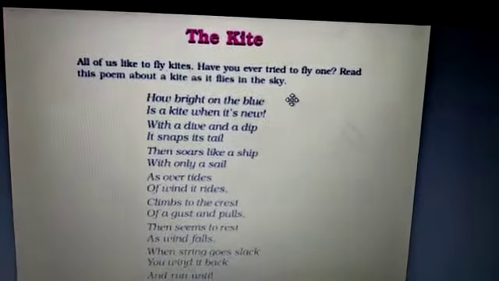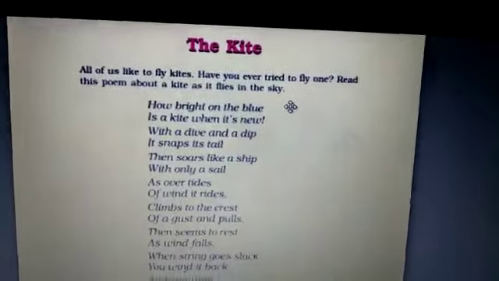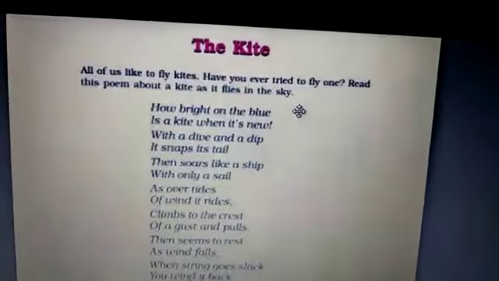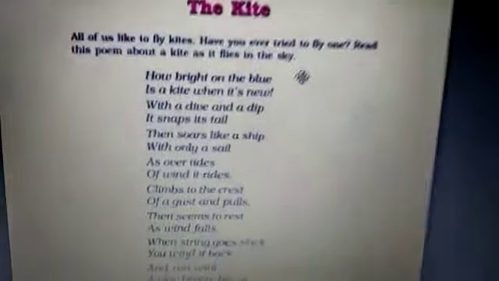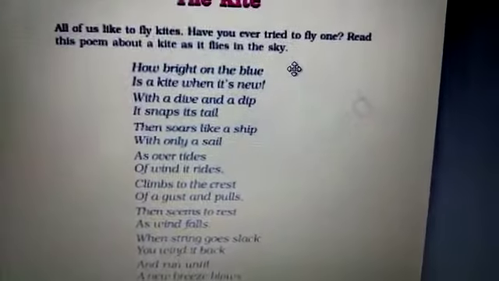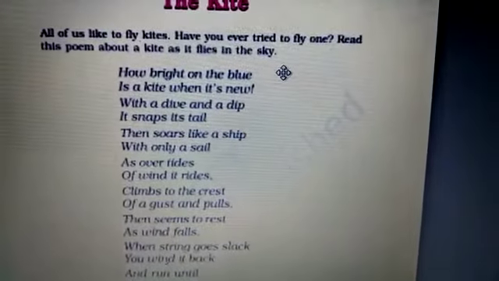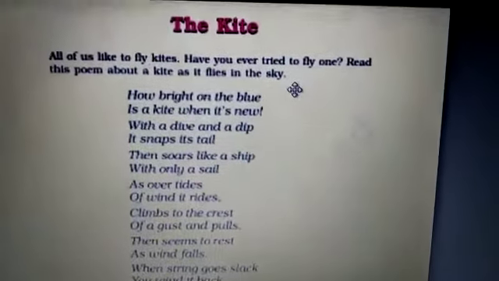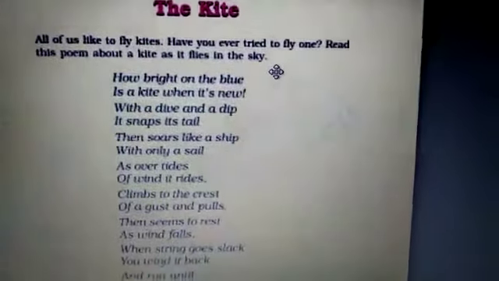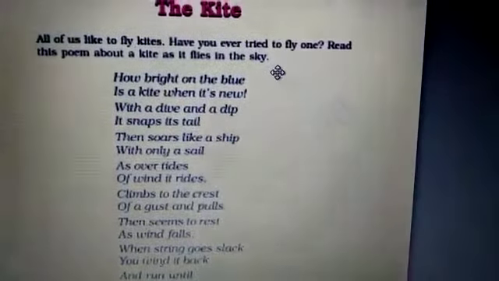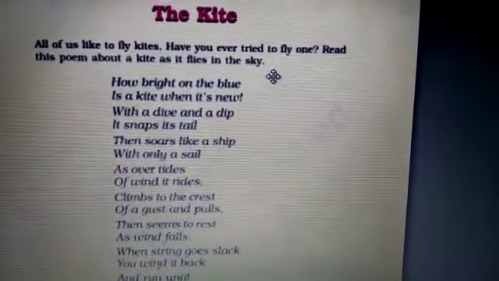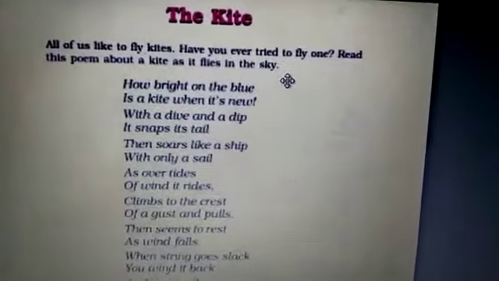So this is described by diving, dip, and whenever it is enjoying the flight in the sky, the tail is also showing its happiness. It snaps its tail, and the snapping of the tail shows its happiness. Then soars like a ship.